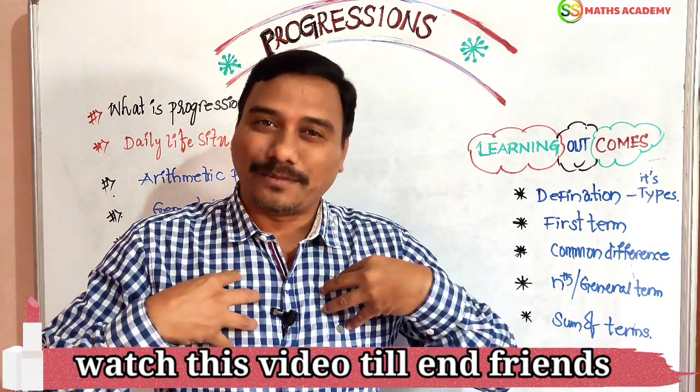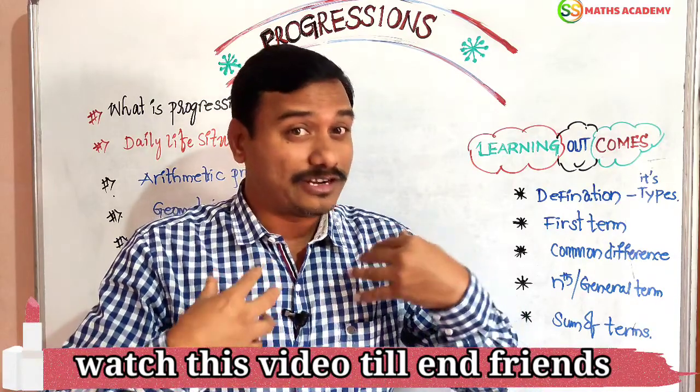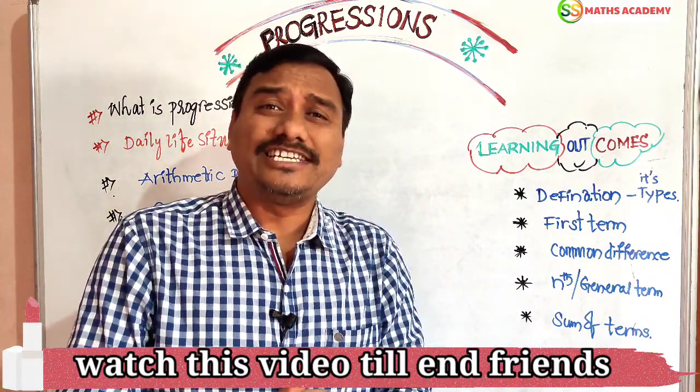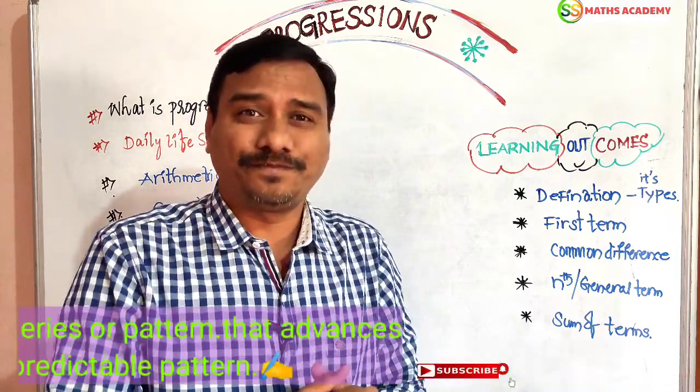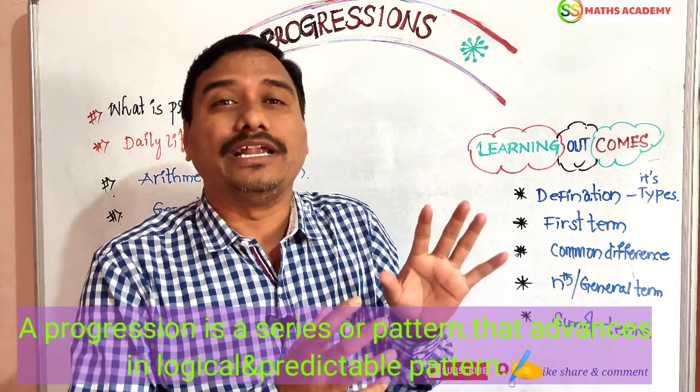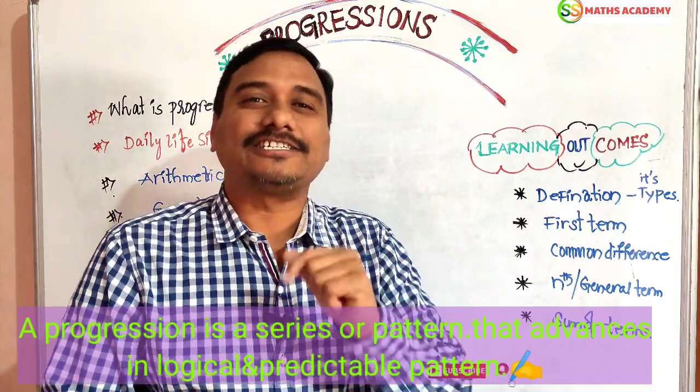Now come to our applied mathematics. These situations in our daily life are nothing but progression. Progression is a pattern that advances in a logical and predictable way. Then it is called progression.